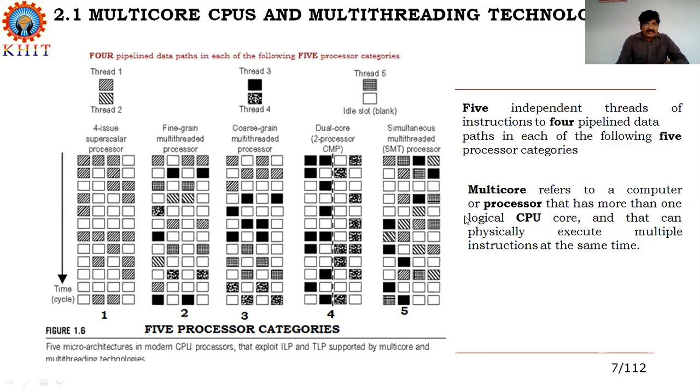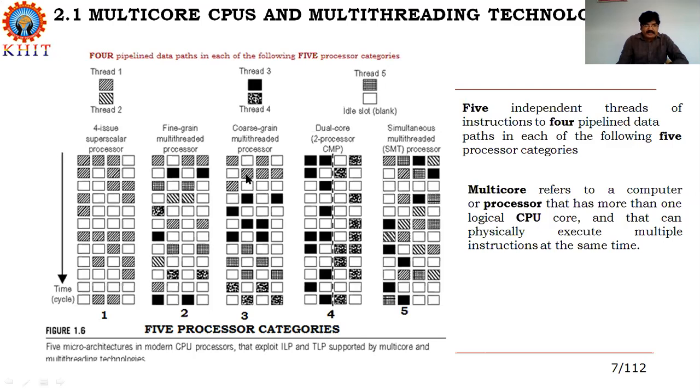Here, consider the figure. A multi-core CPU and many-core GPU architecture dispatch 5 independent threads of instructions to 4 pipelined data paths. Here these are the 4 pipelined data paths, in each of the following 5 processor categories as shown in this figure.